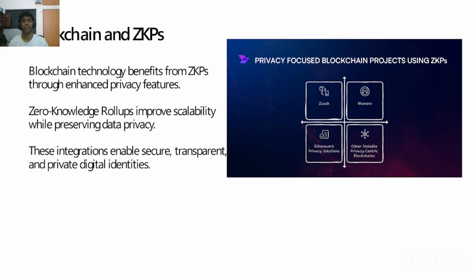Blockchains and zero knowledge proofs. Blockchains like Bitcoin or Ethereum are public, which means transactions are visible to everyone. So everyone will be able to view your transactions, like your Google Pay, something like that. Zero knowledge proofs enhance blockchain by allowing verification of transactions without revealing transaction details like your name, your phone number, your UPI ID through which you transact, or any other information. Zero knowledge rollups improve scalability and privacy together.